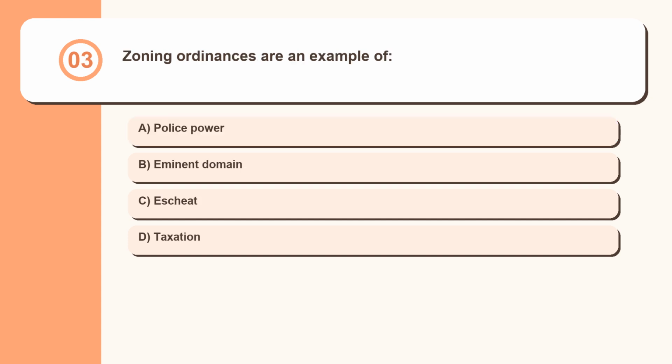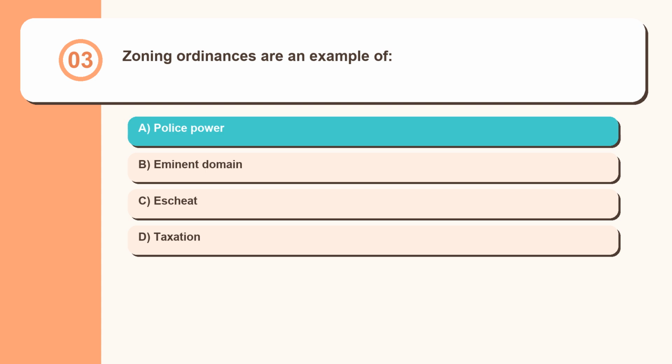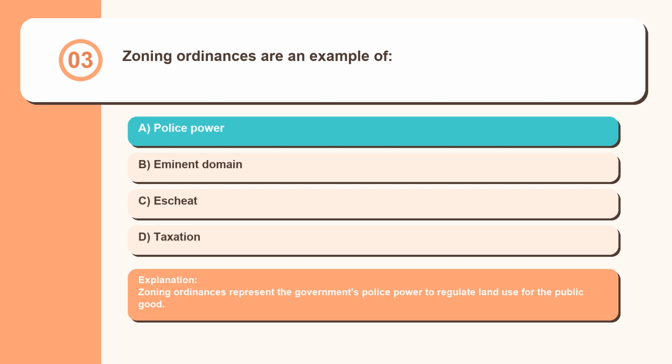Question 3. Zoning ordinances are an example of police power, eminent domain, escheat, taxation. Zoning ordinances represent the government's police power to regulate land use for the public good.